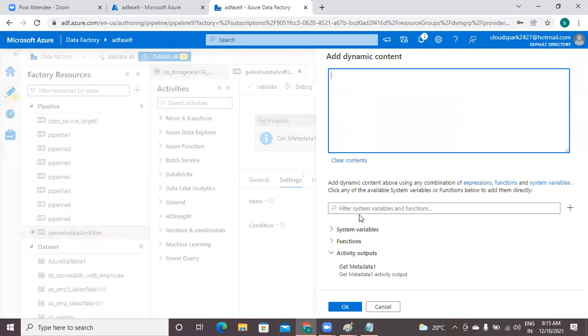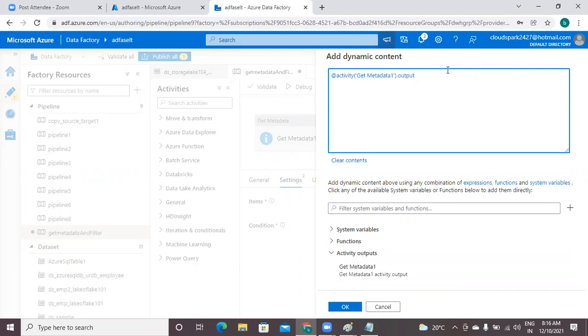Okay, now you are configuring the filter activity. But for the filter activity, input is coming from what? The output of the previous activity. The previous activity name is get metadata 1. Simply select that. Observe in the box, add dynamic content. Online team, please respond to me. Did you observe that?